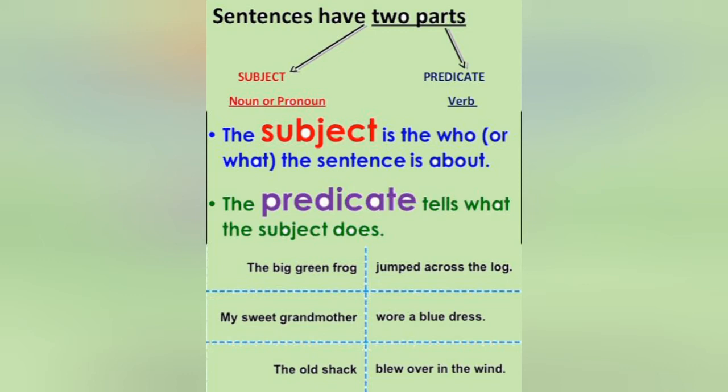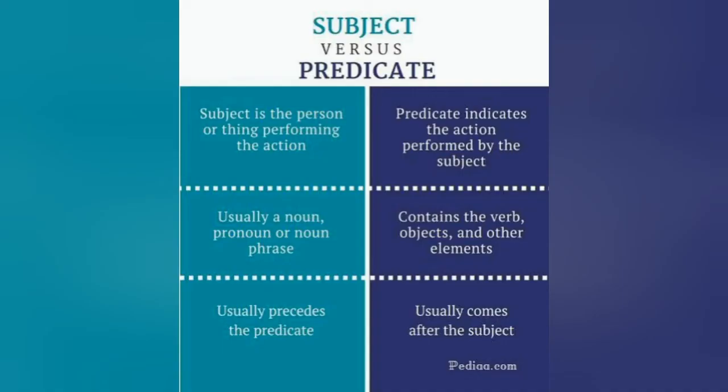Next you have the old shack blew in the wind. Now we are talking about a old shack. Okay? So it is the subject, and what are we talking? That it blew away in the wind. So that is the predicate. So whenever we are talking about a particular thing, it is considered to be a subject. It is a noun or a pronoun, and predicate is what we are talking about a subject. जब हम किसी के बारे में बात करते हैं तो वो किसी को, that is particular person, thing, place, वो हमारा subject होता है, और उसके अलावा जो हम बात कर रहे हैं वो हमारा predicate होता है. Okay, come on, let us see some more examples and differences between subject and predicate.